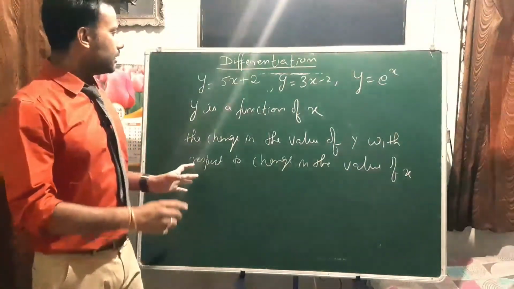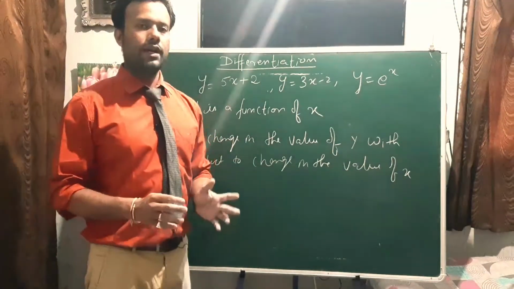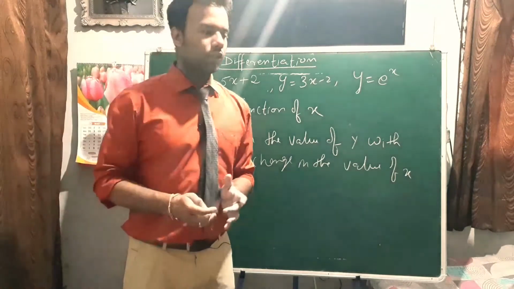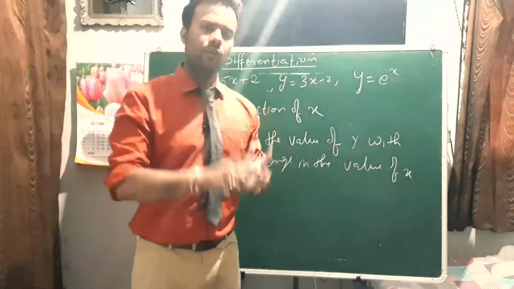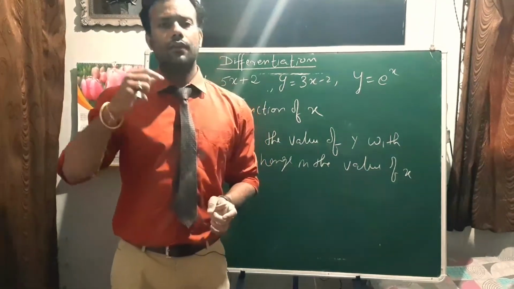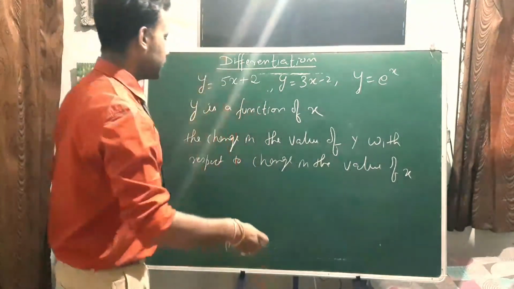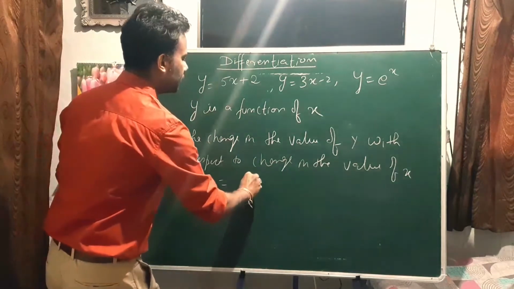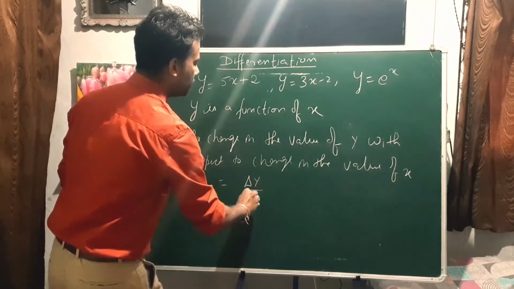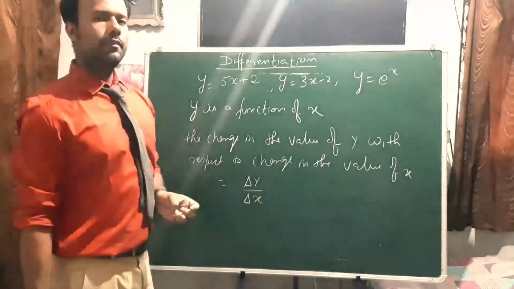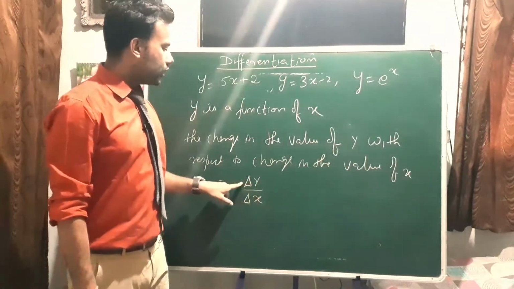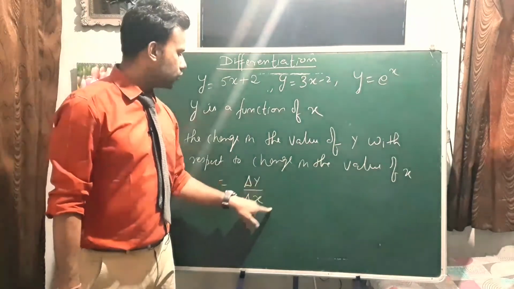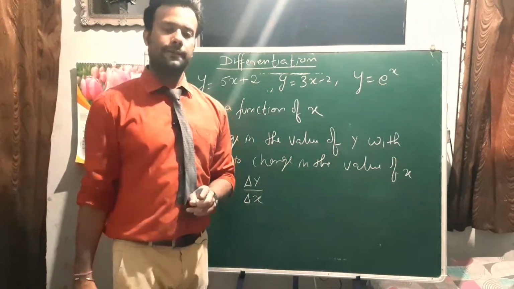What I'm saying is that the value of y depends upon the value of x. So let us find how much change comes in the value of y when we change the value of x. We can write it as del y upon del x. That can be the change. Del means delta, change in y. So change in y with respect to change in the value of x.